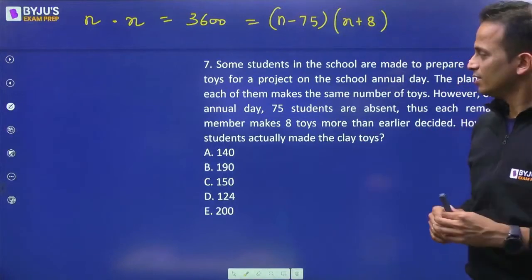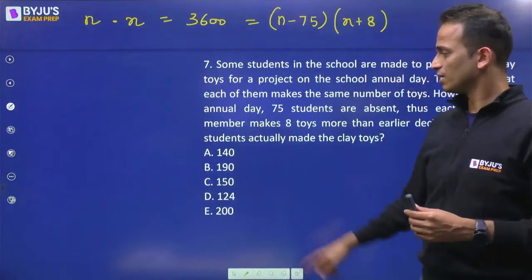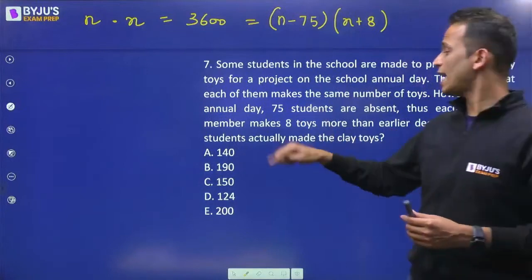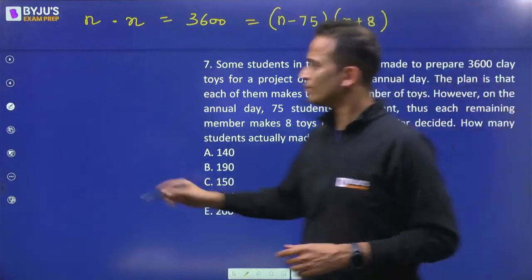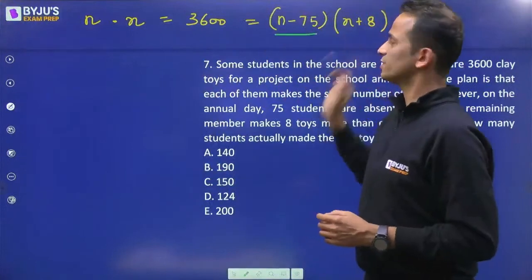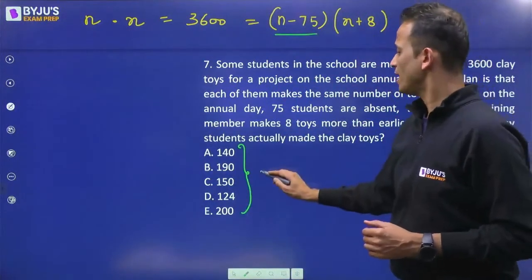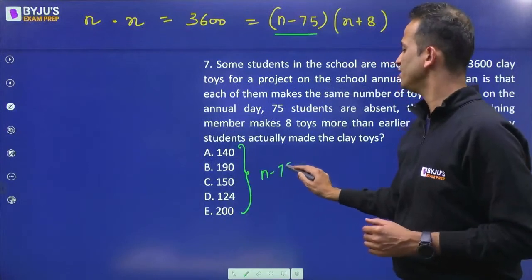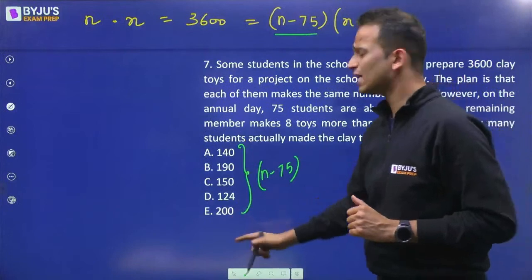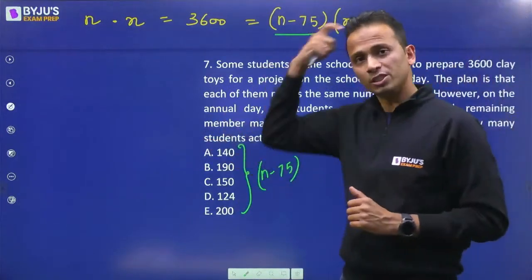What I'll do is, I have the options, so I'll go through the options. Now, what are these numbers in the options? How many students actually made the toys? The number of students that actually made the toys in the equation is this. So basically these numbers are n minus 75.